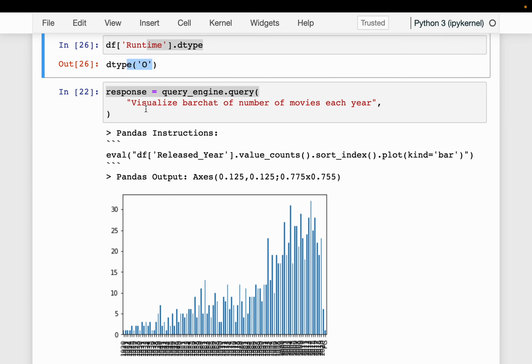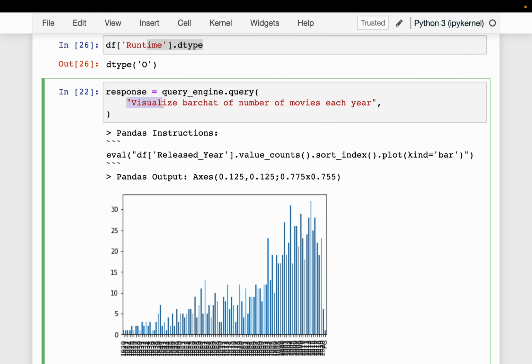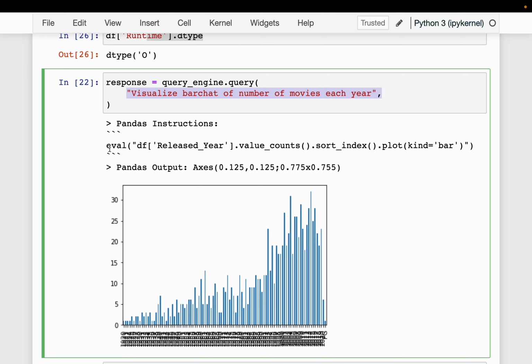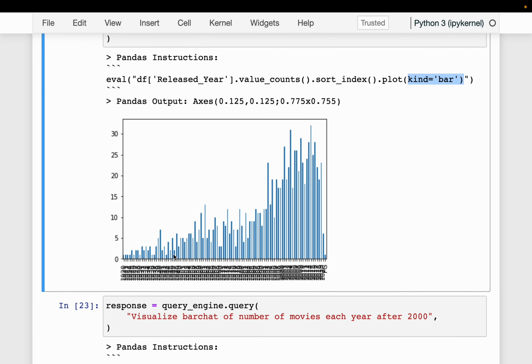And then we can even generate plots. So here we are saying visualize a bar chart of number of movies each year. Before doing the plot, it has to compute the number of movies each year. So let's see what it is doing. Here it is saying evaluate, that's looking good. Release year, value counts, and sort by index. The index is year here, so it is going from low to high values, and then doing a plot of kind bar. It is looking nice, though we have too many years.